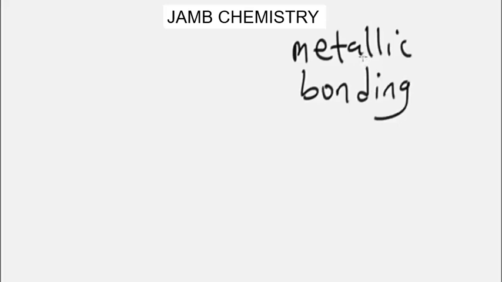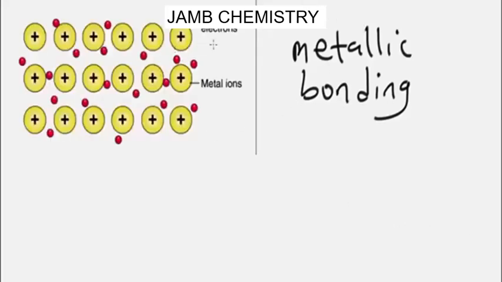Now let's begin by knowing this. Metallic bonding involves delocalized electrons. Very, very important, guys. Metallic bonding involves delocalized electrons. Now let me show you with this diagram. Now this is a diagram showing the delocalized electrons involved in metallic bonding.